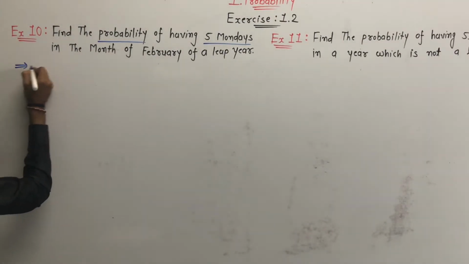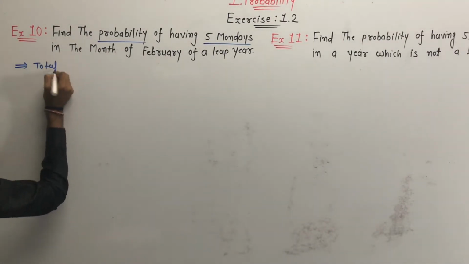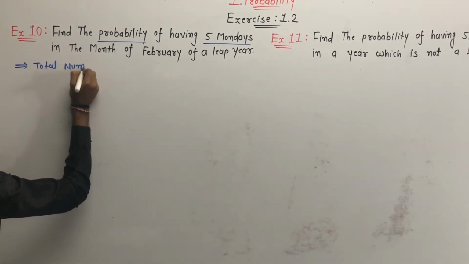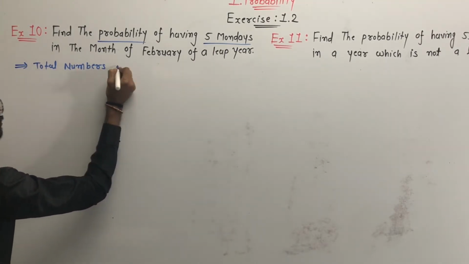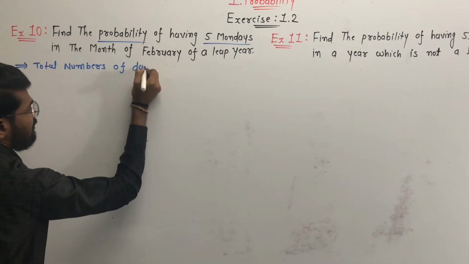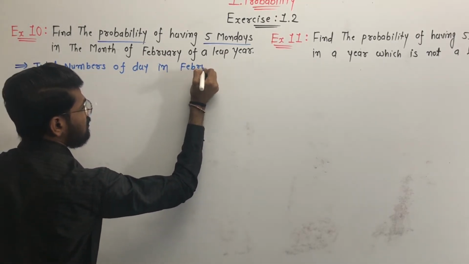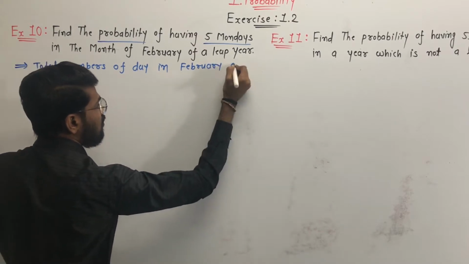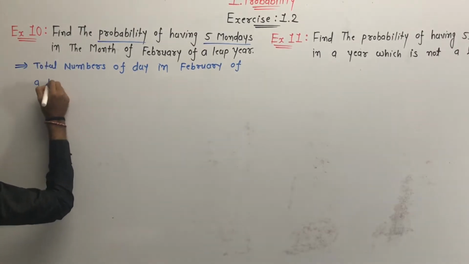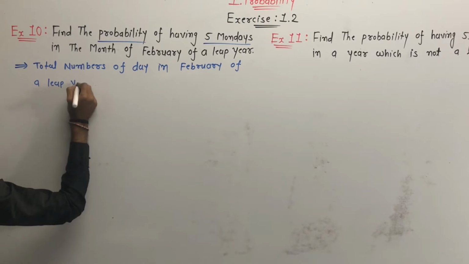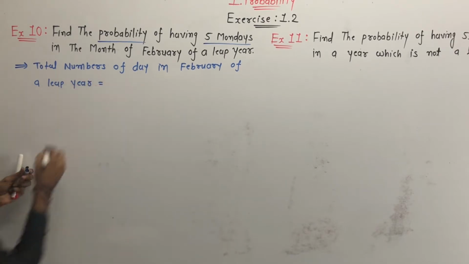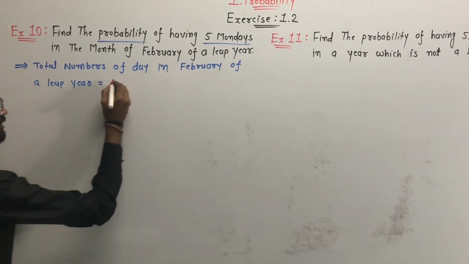So the total number of days in February of a leap year is equal to 29.